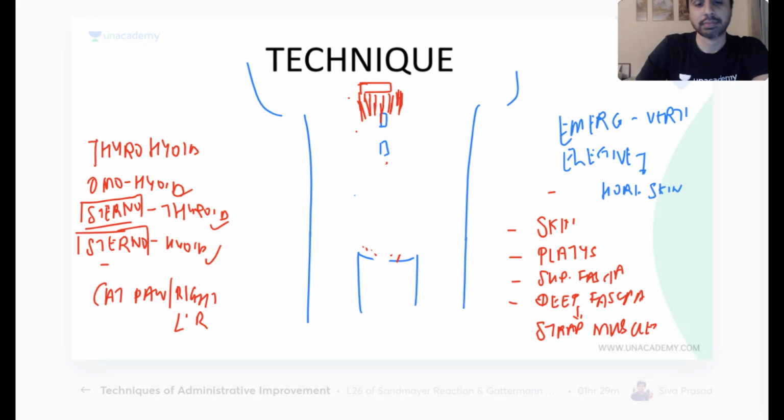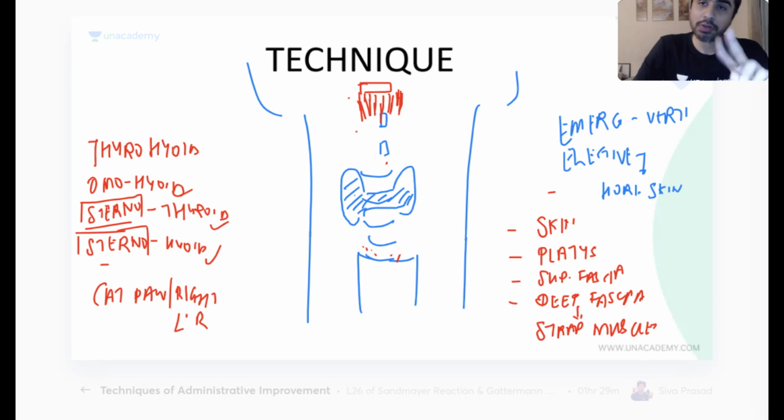Now what am I going to see after I have retracted the strap muscles? Isthmus. So now I will see the trachea, the rings, and the thyroid gland over here. Now I have to see, is it coming in my way of the second and third rings? If it is coming in the way, then I lift the isthmus up, only the isthmus.